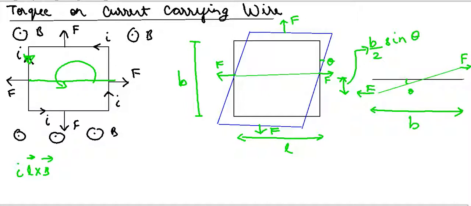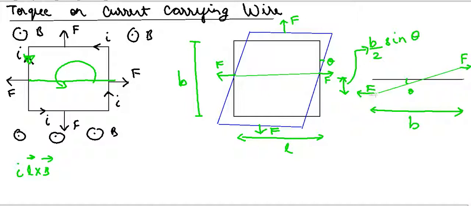Earlier there was no perpendicular distance between this force and this force because all were in the same plane. But now, this end of the wire will be at a lower point, so it is inside the screen, and this wire is towards us, away from the screen.